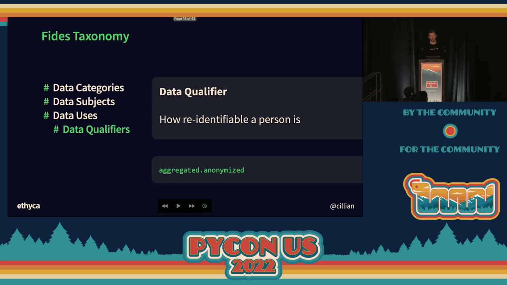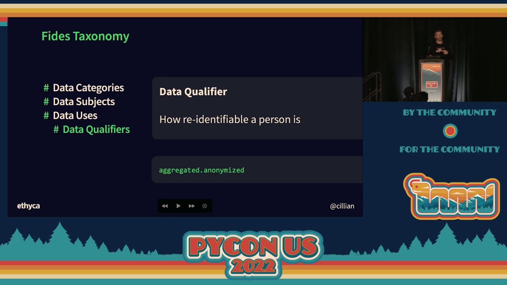And then finally, data qualifiers. So think of a qualifier in Fides as a way of declaring how identifiable an individual is in a given data set. So someone might be fully identified, right? That is to say you've got fully identifiable data. You might have partially pseudonymized or pseudonymized and unlinked data. You might have aggregated and partially anonymized data. And all of these create a different risk of re-identification in a data set.